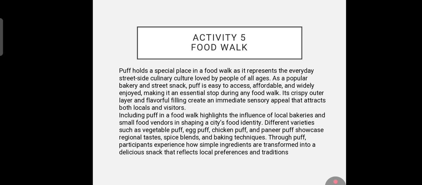Next, the last and final activity, that is the food walk. Puff is the activity. Puff holds a special place in a food walk as it represents the everyday street-side culinary culture loved by people of all ages.